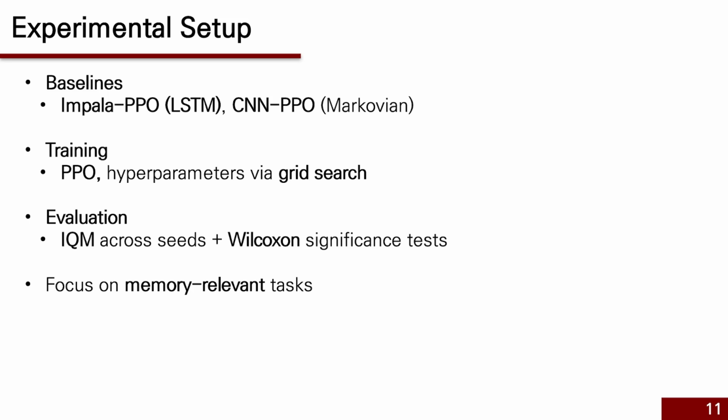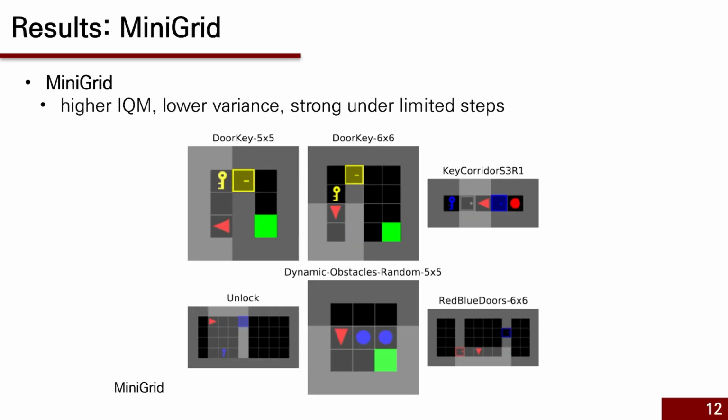All methods are trained using PPO, the proximal policy optimization algorithm, to ensure fairness. Hyperparameters like learning rate, entropy bonus, and memory size are tuned through grid search. They evaluate HELM on two types of environment, MiniGrid and ProcGen, focusing on tasks that require memory. First, in MiniGrid, they use several small grid-style tasks designed to test short to medium-term memory, like remembering the location of a key or door.